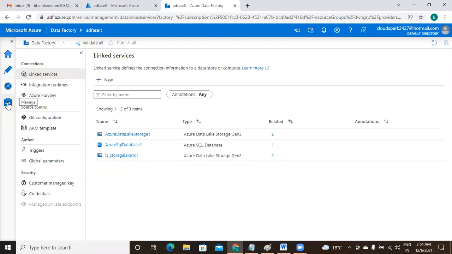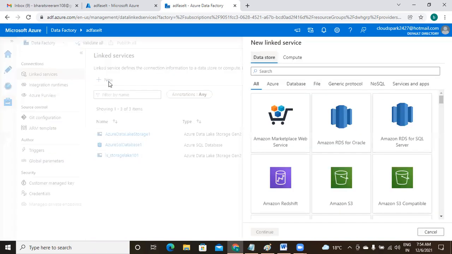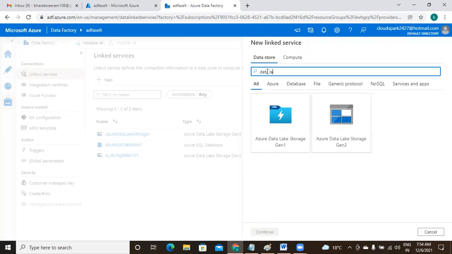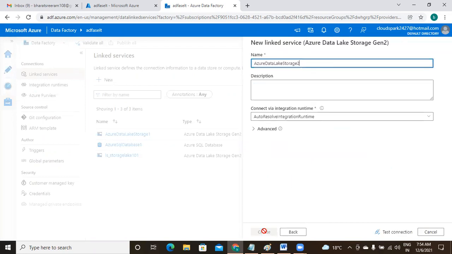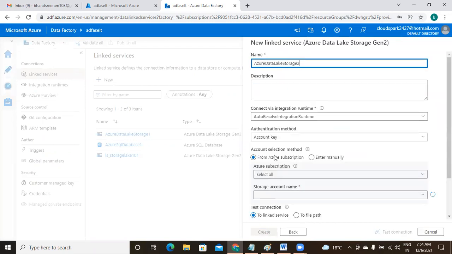So here on manage, I am clicking. Already we are in manage only. Click on new. We are going to create a linked service for data lake Gen 2. Please search that: Azure Data Lake Storage Gen 2. The name I am changing here.